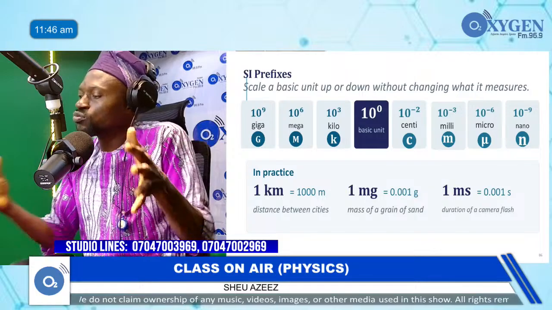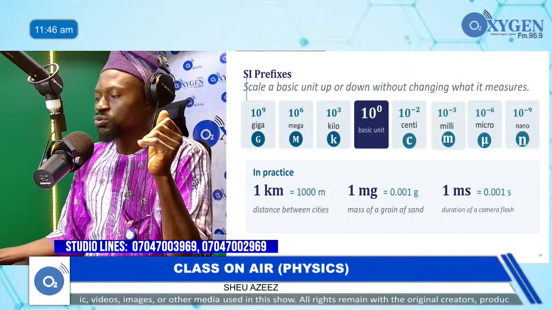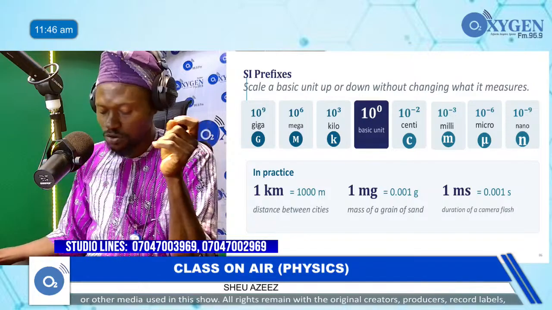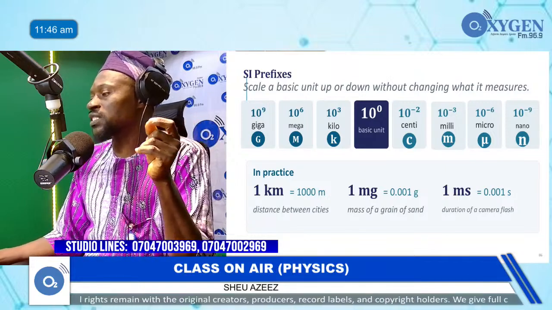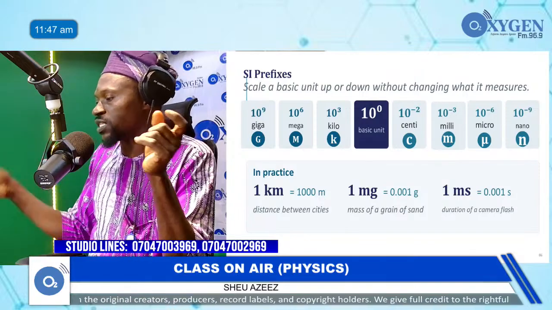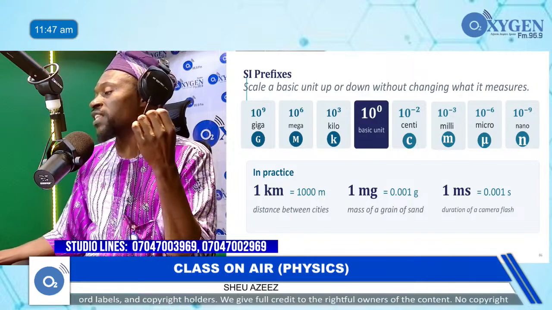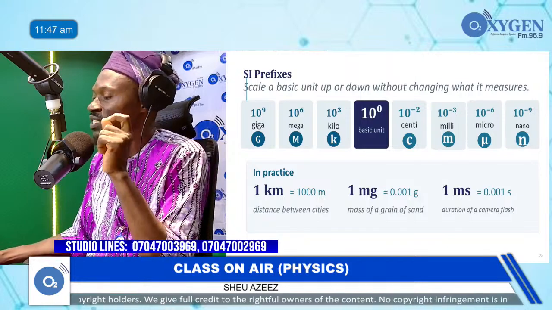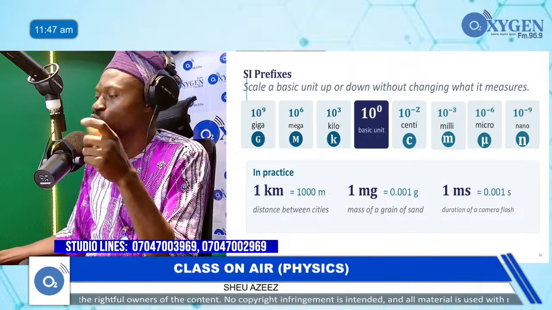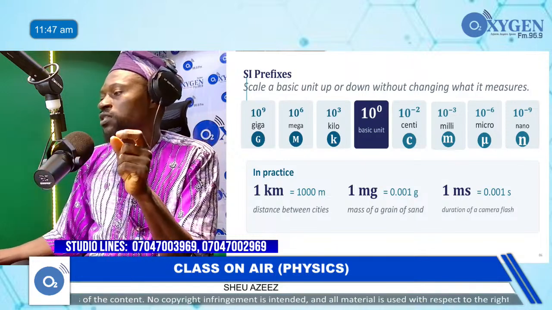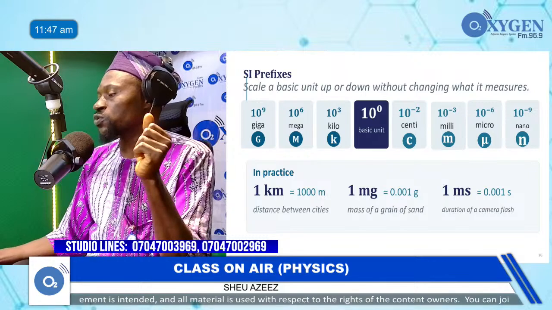So let's now go to the smaller ones. We have 10 raised to power minus 2, which is centi. So that means we have centimeter. From centimeter or centiliter, you know that if you want to change it to meter or liter, you are going to divide it by 10 raised to power 2. It is represented by lowercase c. Even on your sachet water, you will see 50 cl. So that means it is times 10 raised to power minus 2.